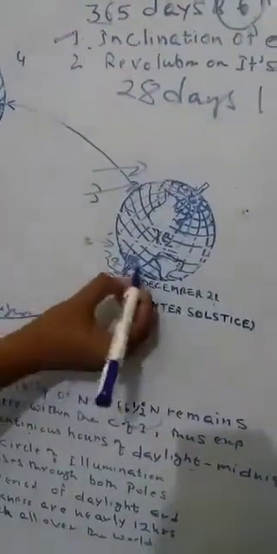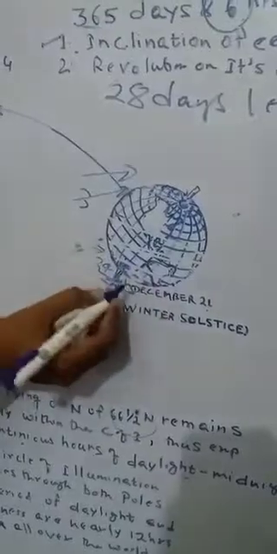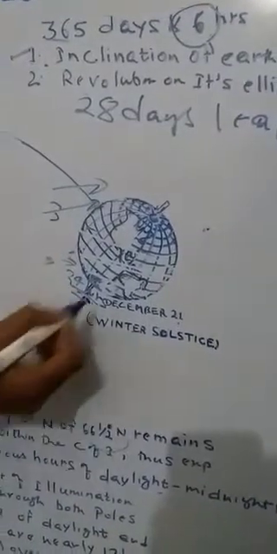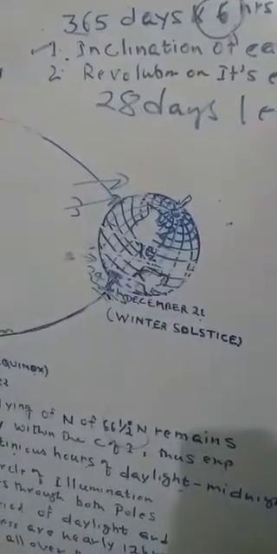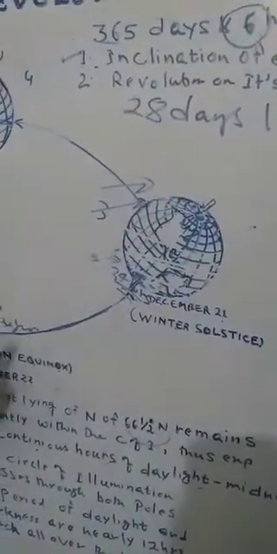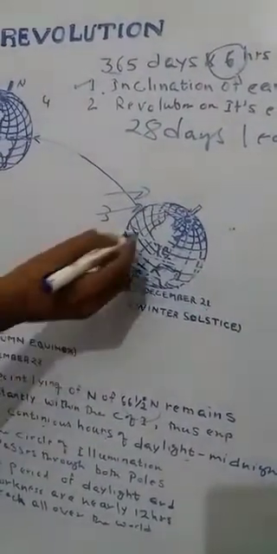Okay, that's why the area which lies beyond the 66.5 degree will experience the midnight sun. So the length of the day will be large in the southern hemisphere, and in the northern hemisphere the length of the day will be small and the nights will be large. So in that situation, on the winter solstice, our India would be in the complete cold season.